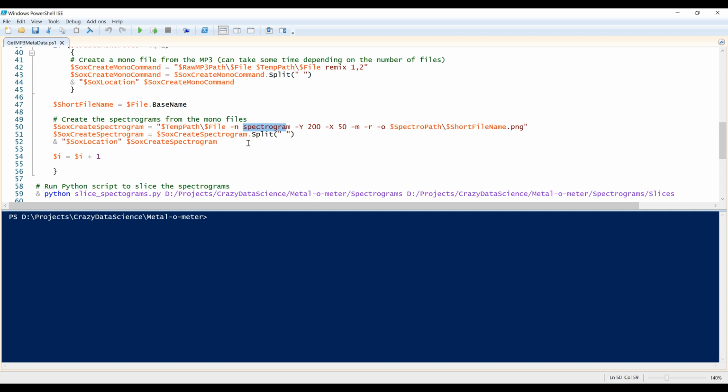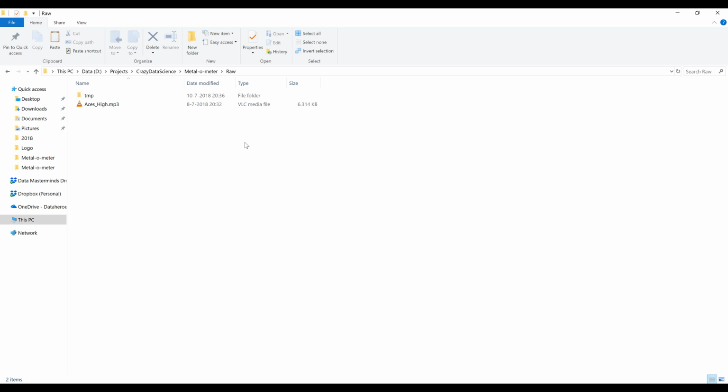What this will do is go through all the mono MP3s, call the SOX application with these variables, generate a spectrogram of the song, and write it into the spectrogram folder. So I'm going to show you an example of this.